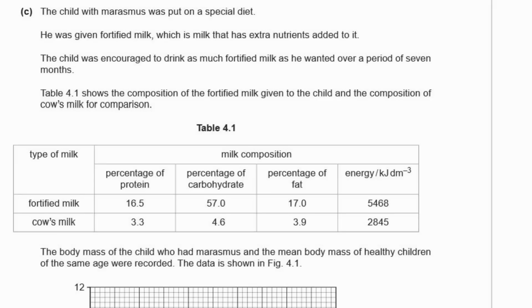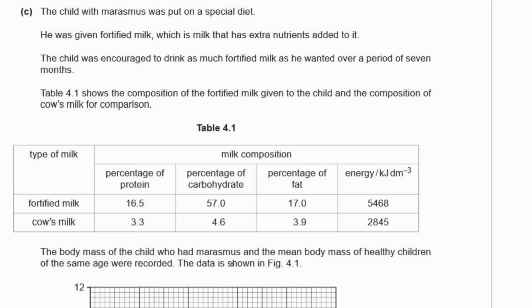C, the child with marasmus was put on a special diet. He was given fortified milk, which is milk that has extra nutrients added to it. The child was encouraged to drink as much fortified milk as he wanted over a period of 7 months. Table 4.1 shows the composition of the fortified milk given to the child and the composition of cow's milk for comparison. Fortified milk has a lot more protein than cow's milk. It also has a lot more carbohydrates and a lot more fat than cow's milk. And because it has all those things, it has a lot more energy than cow's milk. And that's probably a good thing.